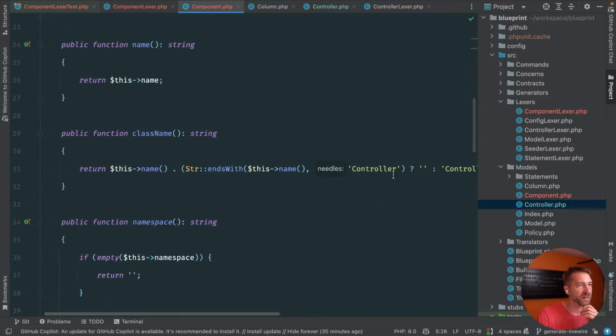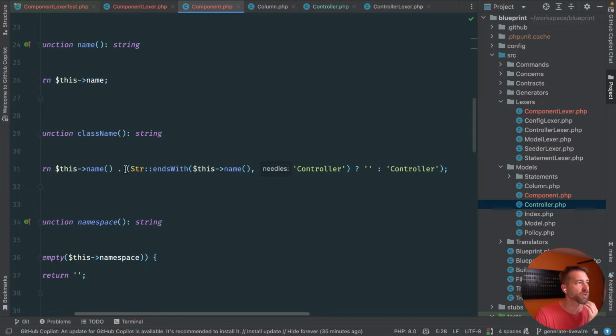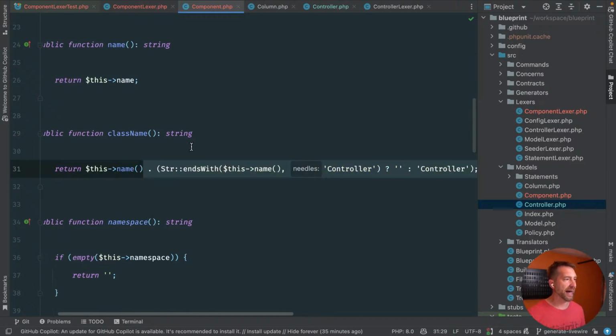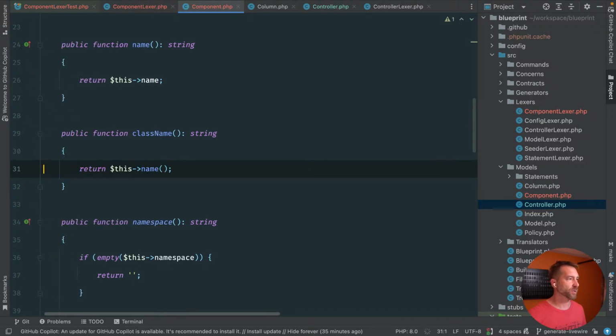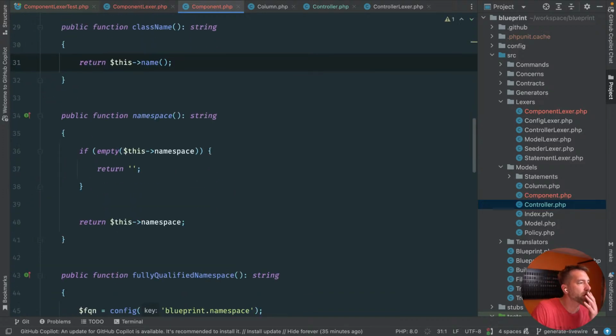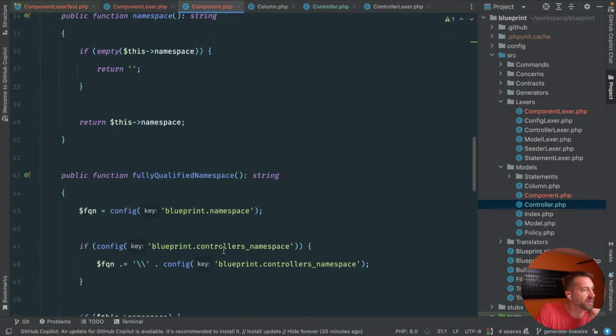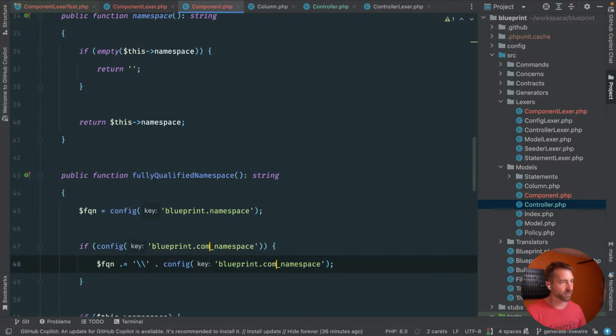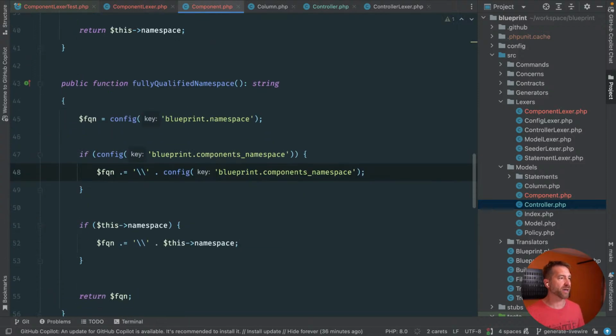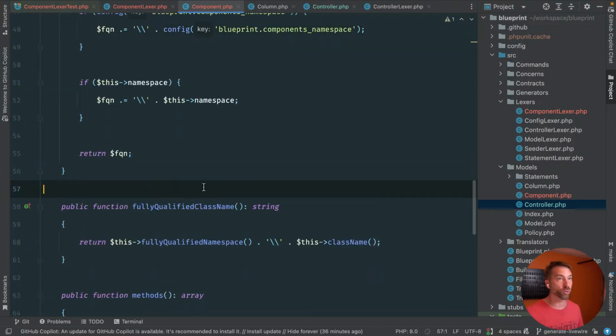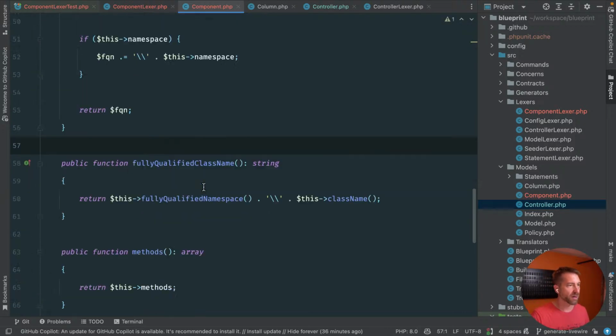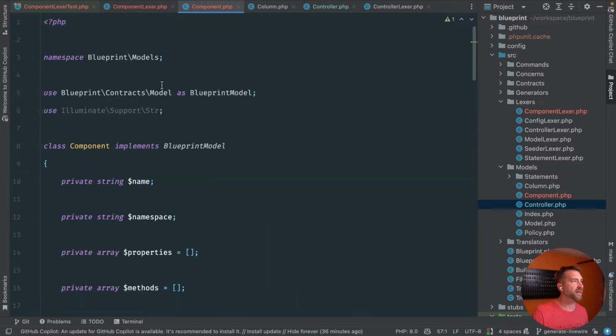Class name, if it ends with controller, otherwise... okay, so we don't want to do that. The class name would simply just be this thing's name. And then the namespace, again, these namespaces may end up changing. We'll probably want to introduce a components namespace here. Let me just finish this before I forget. I'd rather it be empty than gripe that it doesn't exist. Okay, I think that's correct for this component.